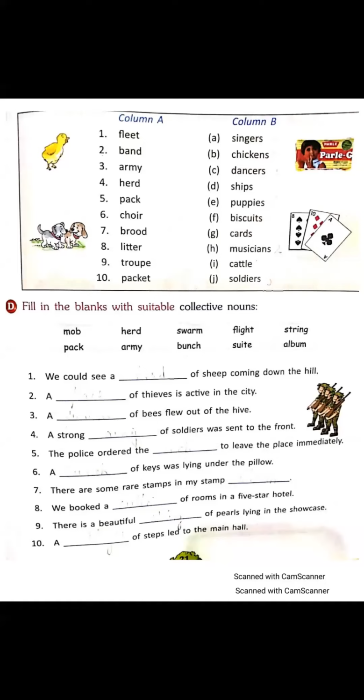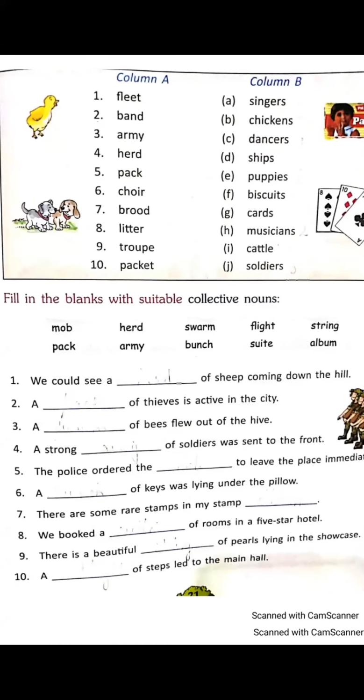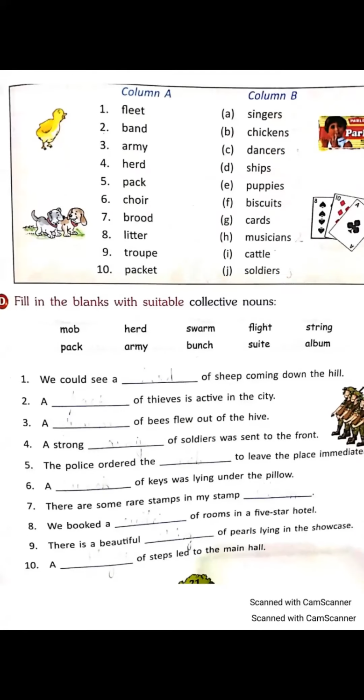Your voice is not clear. Anybody else? Neerav? Ma'am, suit. Suite. Okay.